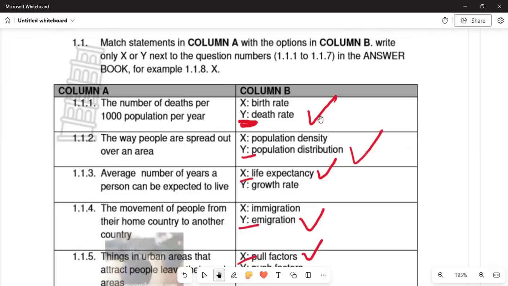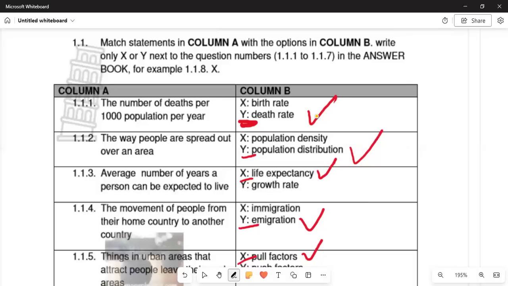In 1.1, we are given a statement, and they are instructing us to write the letter X or Y next to the question number, for example 1.1.8, which can be X. As you can see, we've got two columns, column A and column B. In 1.1.1, the question says the number of deaths per 100,000 population per year. It is obviously the death rate because of the keyword death, so that is the letter Y.